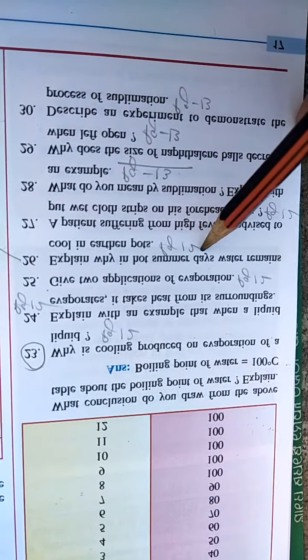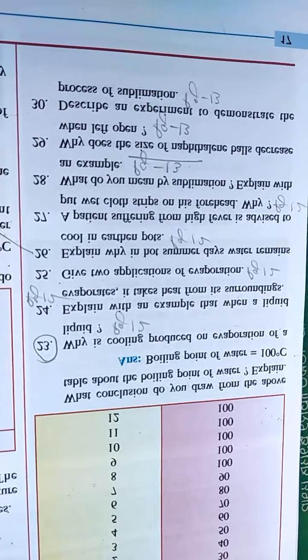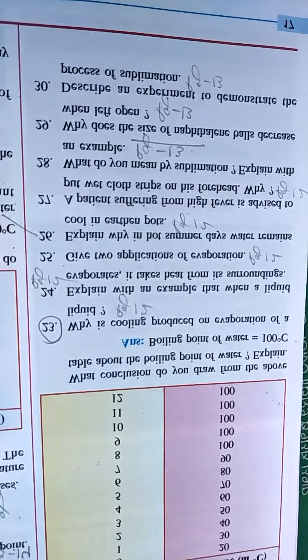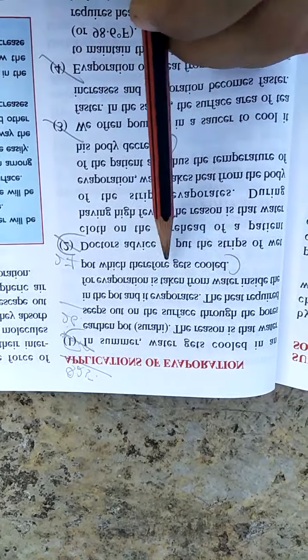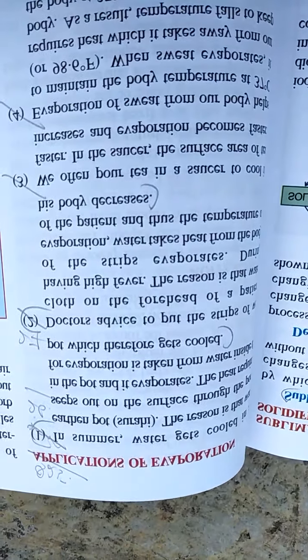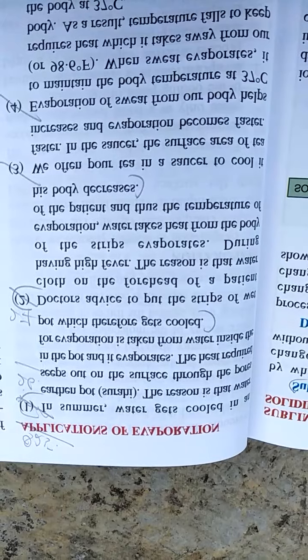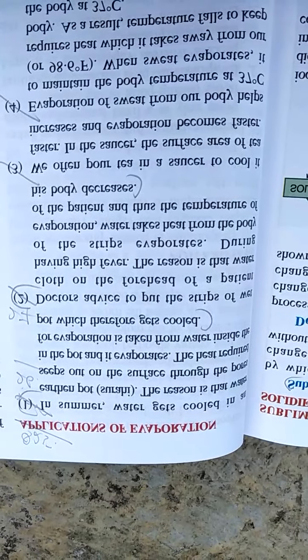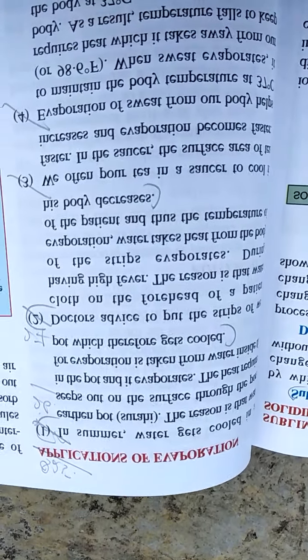Explain why in hot summer days water remains cool in earthen pots. So again, it is given on page number 12 of your book. So this is answer number 26. In summer, water gets cooled in an earthen pot. The reason is that water seeps out of the surface through the pores of the pot and it evaporates.